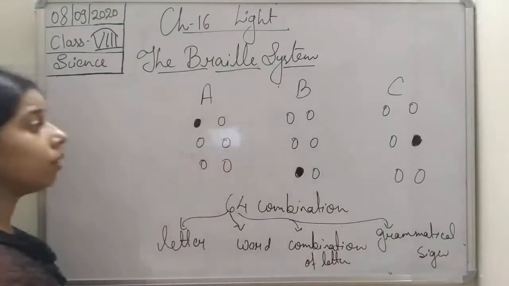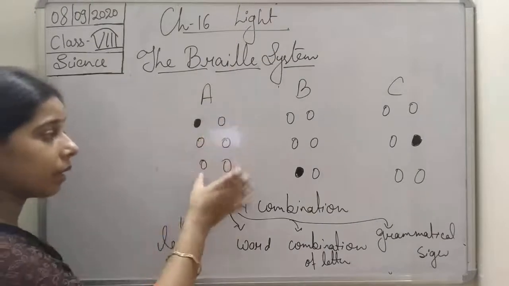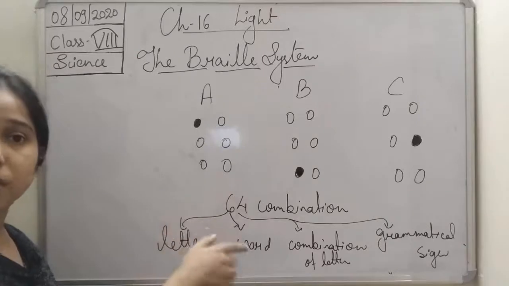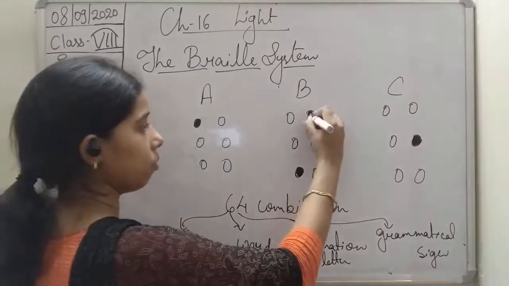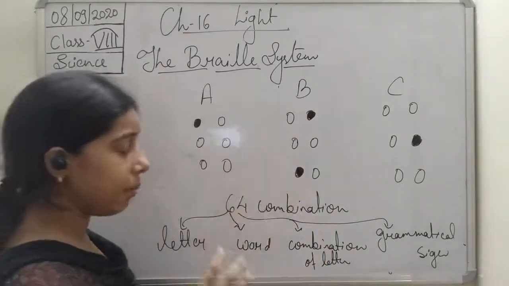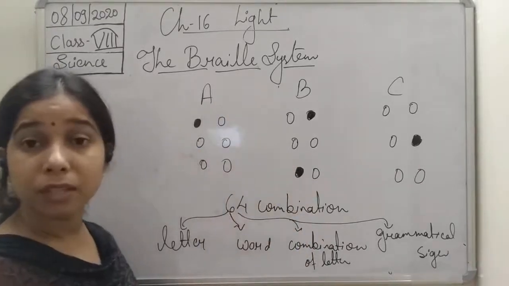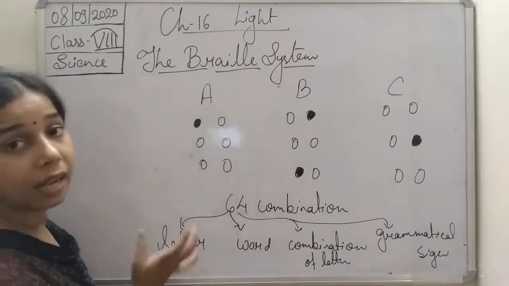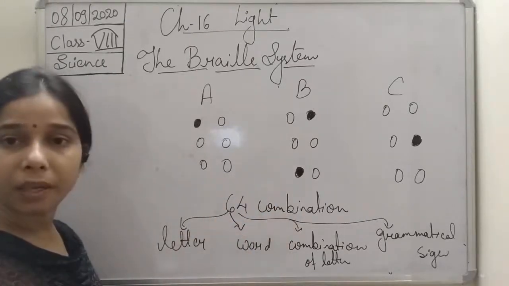You see here, students, 6 dots arrange themselves in a rectangle consisting of 2 columns, 3 in each column, and any of them can be raised, it can be more than one also. So finally all this makes a combination, and that combination can tell about a letter, a word, a combination of letters, or a grammatical sign.